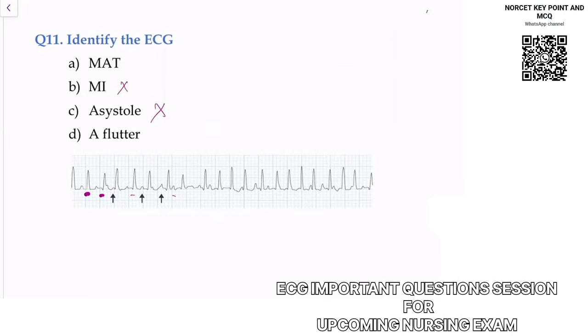In flutter, I told you, you will see a sawtooth pattern. So flutter is not the answer. Then you can notice here, the question itself is highlighting that you can see this is a P wave, which is going like this. You can see the second P wave, which is a normal P wave. And you can notice the third P wave like this. So you can see 3 different patterns of P waves.